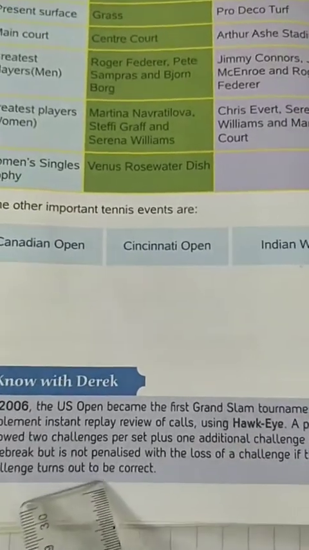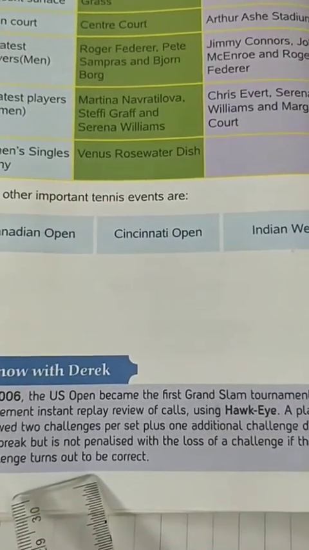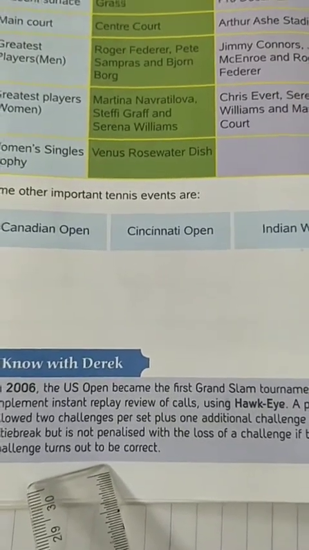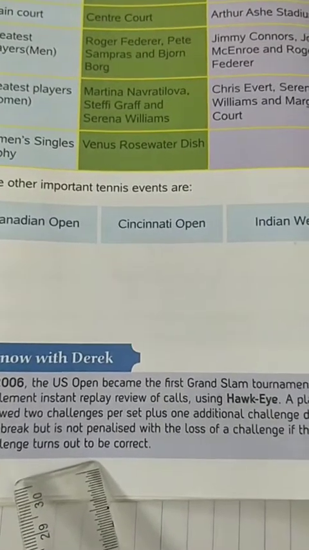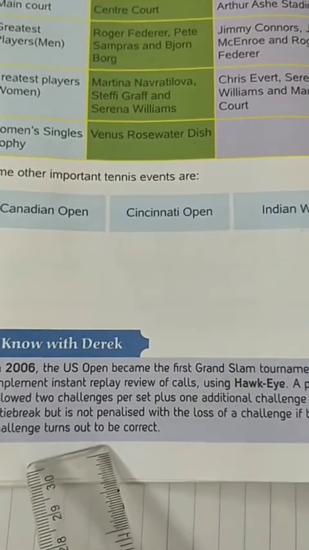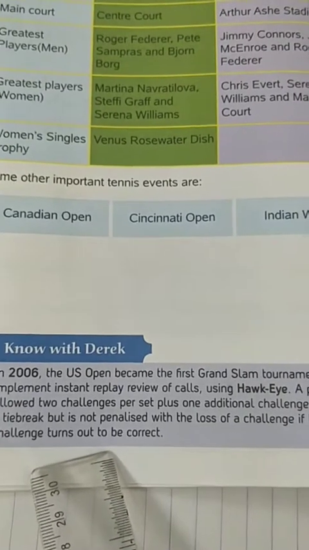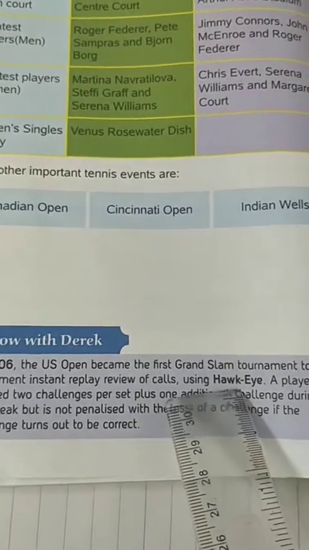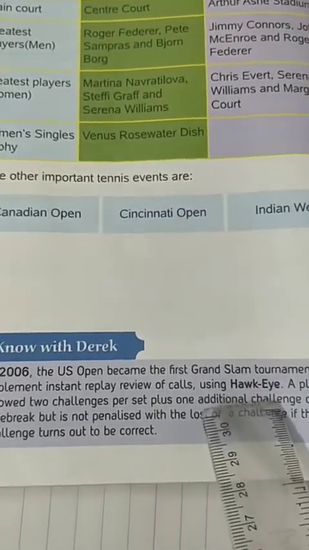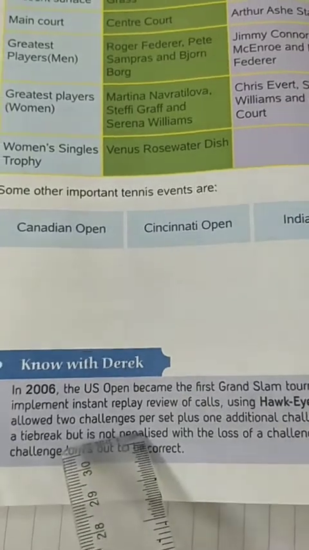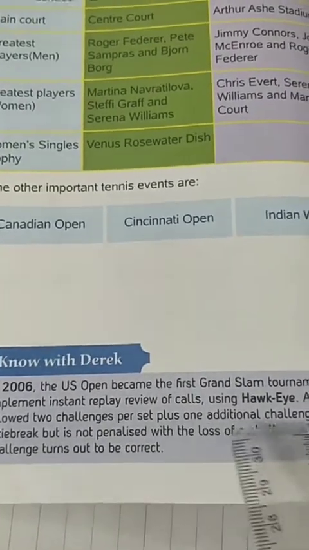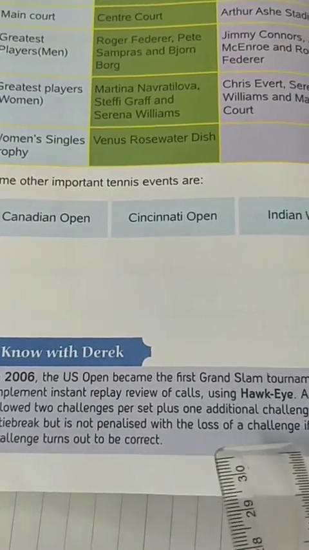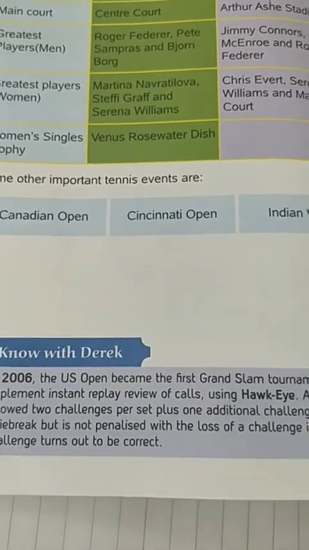A player is allowed 2 challenges per set plus 1 additional challenge during a tie break, but is not penalized with the loss of challenge if the challenge turns out to be correct. Understood? What is Hawk-Eye? A player is allowed 2 challenges per set plus 1 additional challenge during a tie break, but is not penalized if the challenge turns out to be correct.